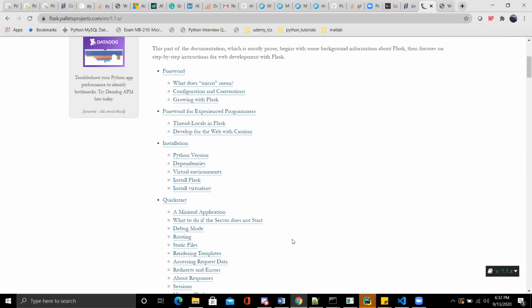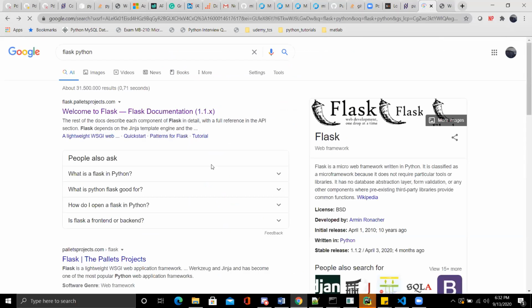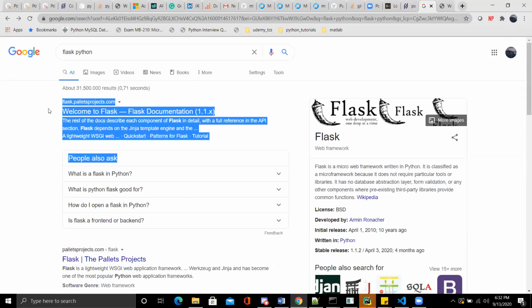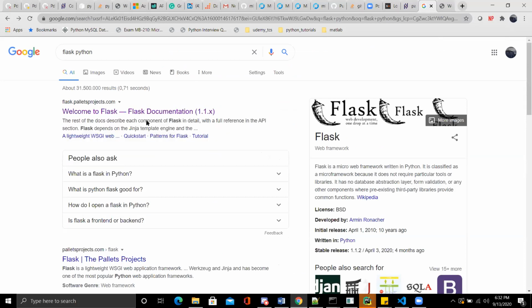Because PHP also supports SQL Server. But for that we have to do different types of settings, and once we are able to do the settings, then we can work with SQL Server using PHP.